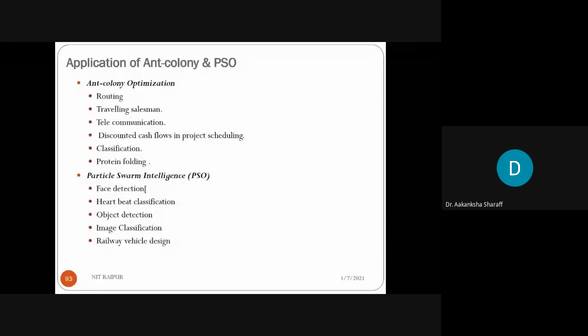So I think these are some of the applications of ant colony and PSO. Ant colony optimization is used in routing, the traveling salesman problem, telecommunication, and discounted cash flows in project scheduling. That is part of your operations research, in classification also, and in protein folding methods also. And particle swarm optimization is used in phase detection, heartbeat classification, object detection, image classification, and railway vehicle design.